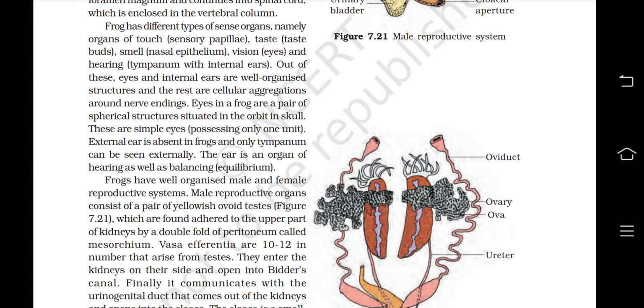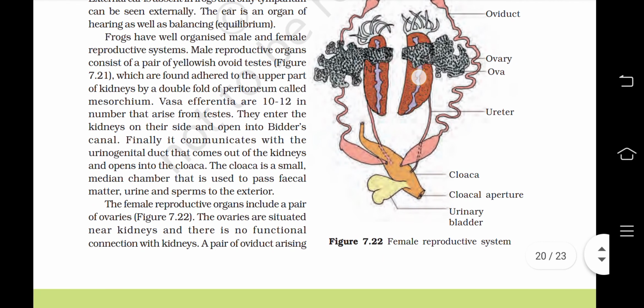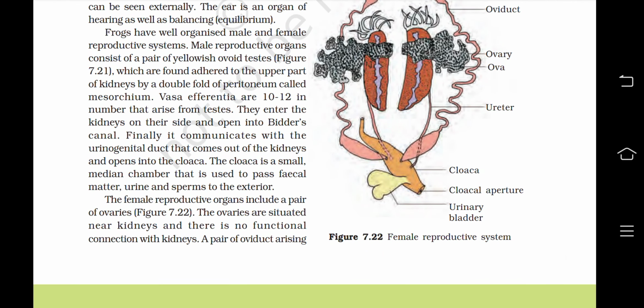The external ear is absent in frogs and only tympanum can be seen externally. The ear is an organ of hearing as well as balancing or equilibrium. Frogs have well organized male and female reproductive systems. Male reproductive organs consist of a pair of yellowish ovoid testes, which are found adhered to the upper part of the kidney by a double fold of peritoneum called mesorchium.